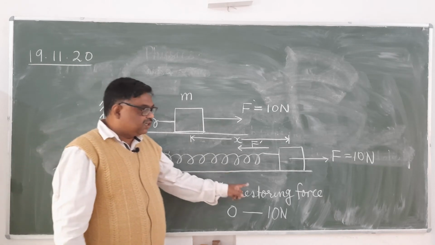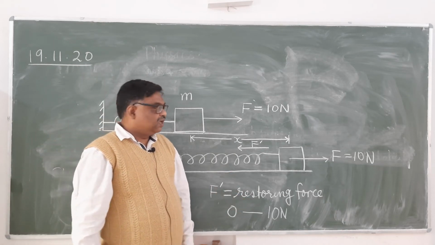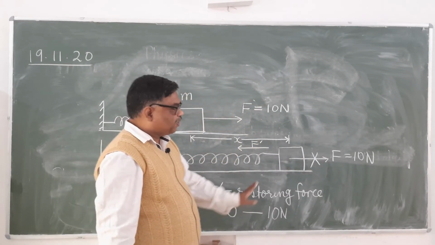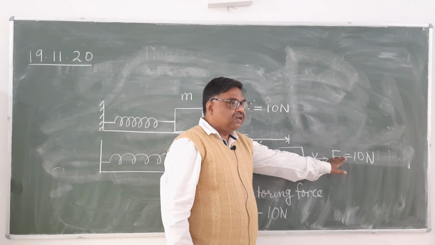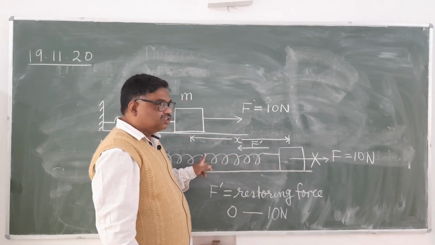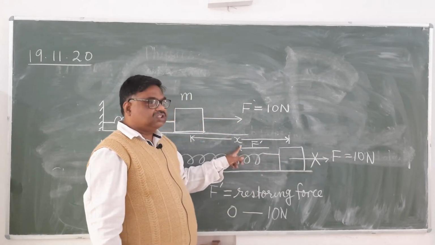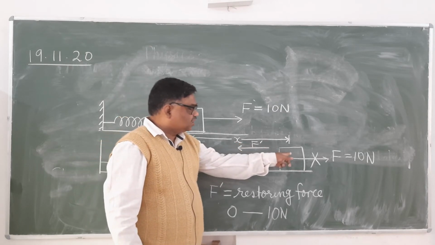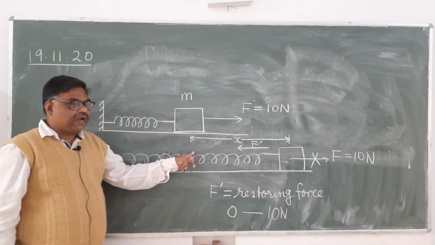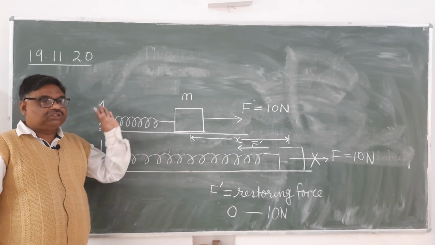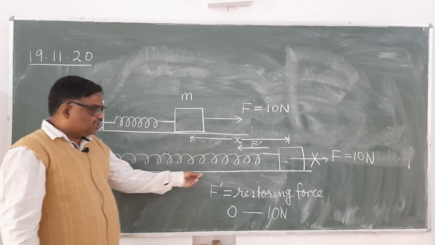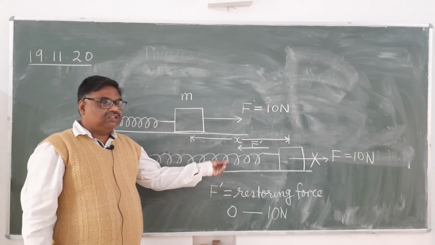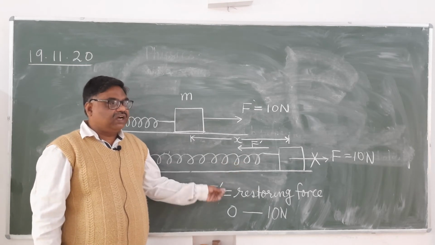Why do we call it a restoring force? Now if you remove this force, what will happen? There will be no force here, but still there is the elongation. Therefore the restoring force is still present, and now only one force is acting. Because of this force, it will return back to its original position. So it is restoring the original position of the block. It is restoring the original length of the spring.